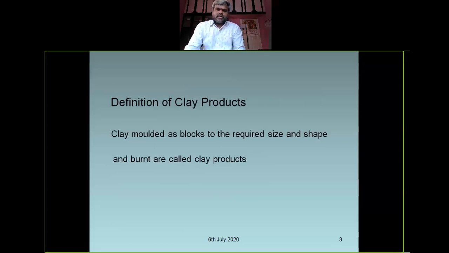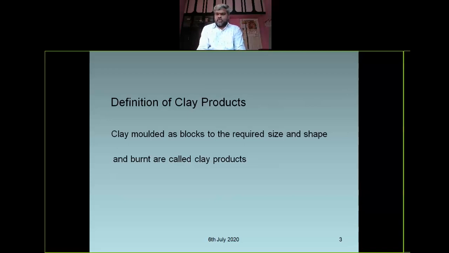Coming to clay products, what do clay products mean? Clay molded as blocks to the required shape and size, and burnt, are called clay products, like Mangalore tiles or roof paving tiles. We can also make different sizes and shapes using a clay mold.